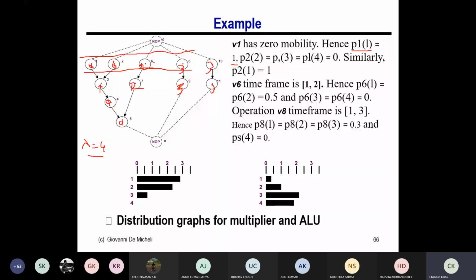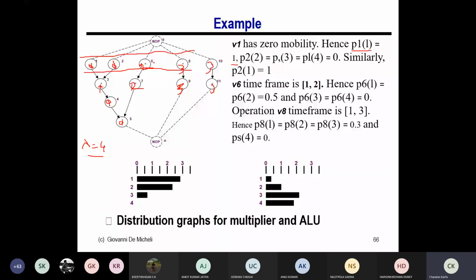So I'm just trying to introduce the concept, right? I have not talked about the exact force yet. I'm just saying the probability of execution. The force calculation will come in the next slide. But you're right that if six is scheduled in timestamp 2, the probability of 7 will change, and that has to be taken care of during the calculation of the force. So we'll talk about that.